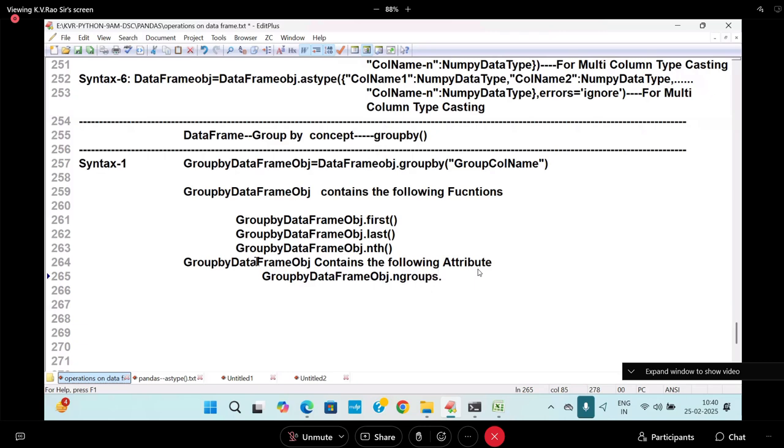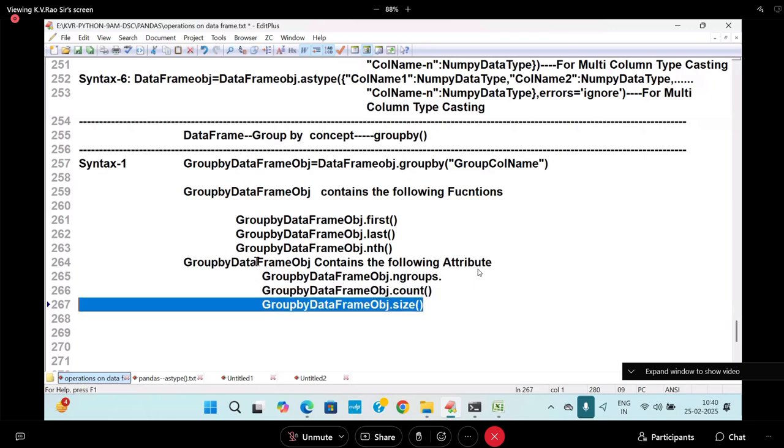And you can apply on what you know. Count of you can apply. And what else can you apply? Size also you can apply. That also will give you the count including column names, and without column name counting, you will get it. This is the one.